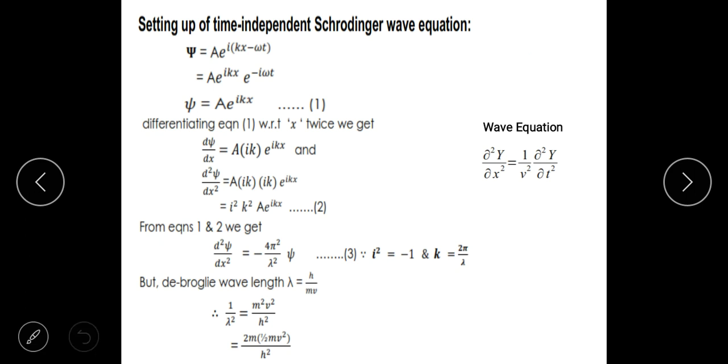So, as Newton's equation F is equal to ma became the basic equation of classical dynamics, and as the wave equation is the basic equation for waves, the basic equation for matter waves was provided by a person called Schrödinger, an Austrian physicist who won the Nobel Prize for finding out the equation. There are two versions of it, one is time dependent and one is time independent. We will now see how the time independent Schrödinger equation can be derived with whatever information we have.